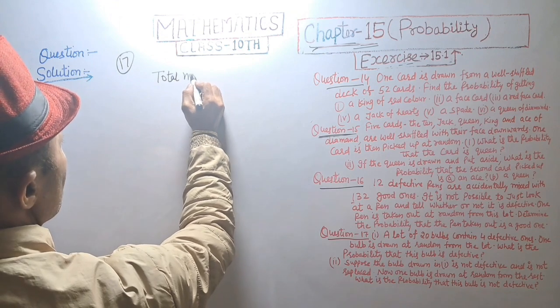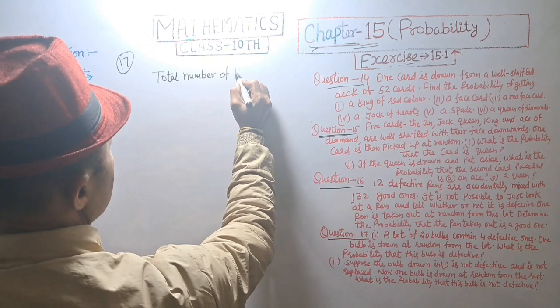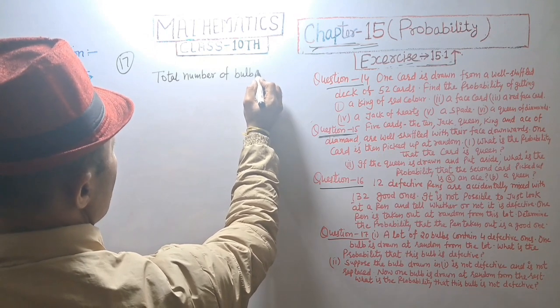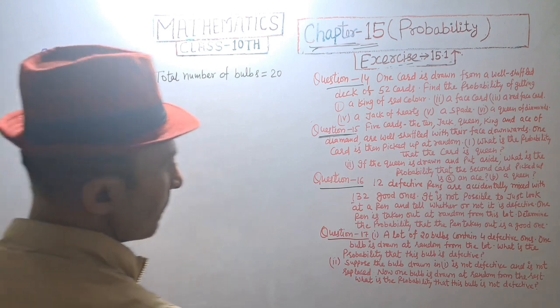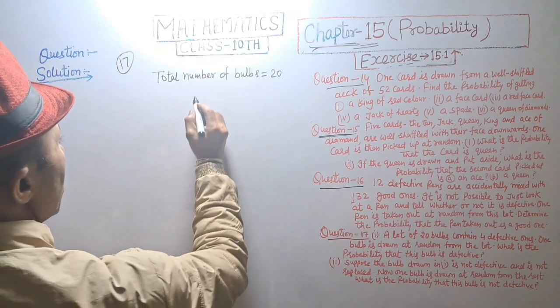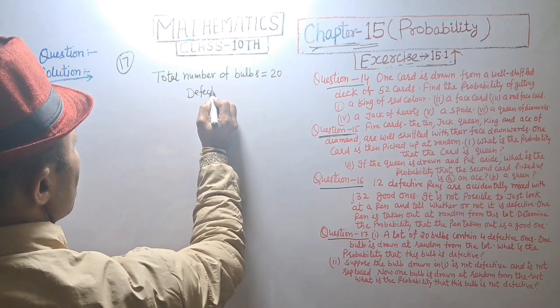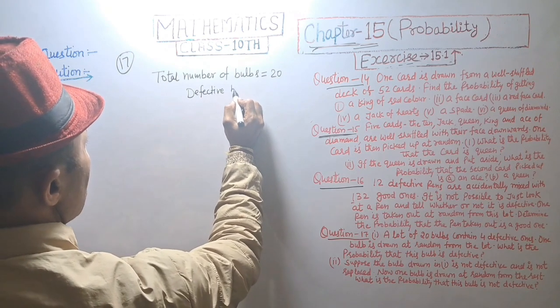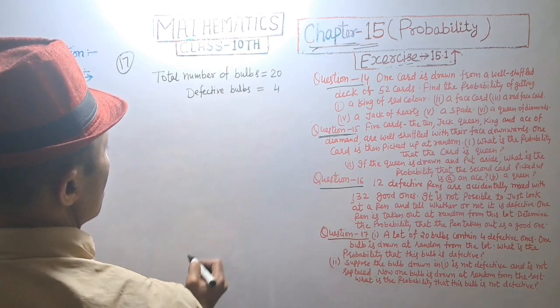Total number of bulbs is equal to 20 and defective bulbs is equal to 4.